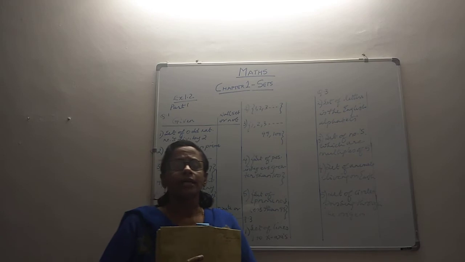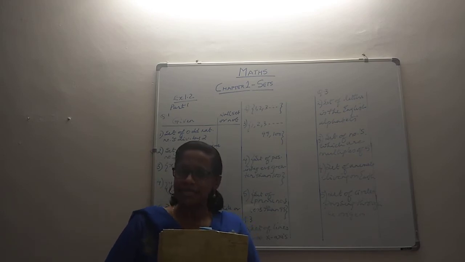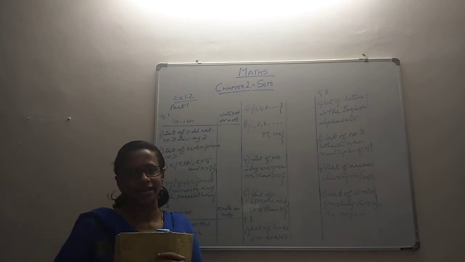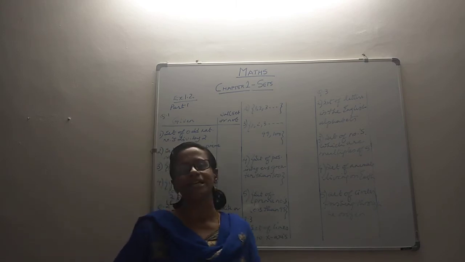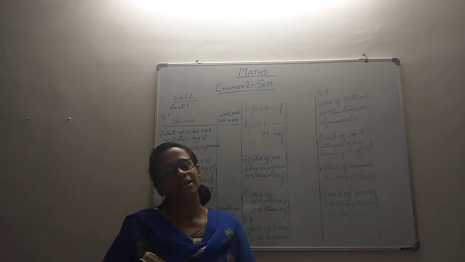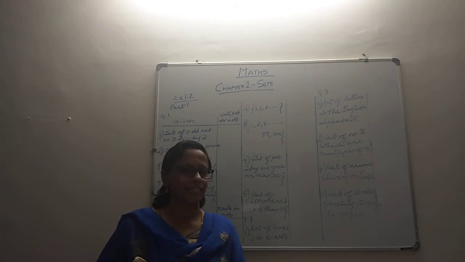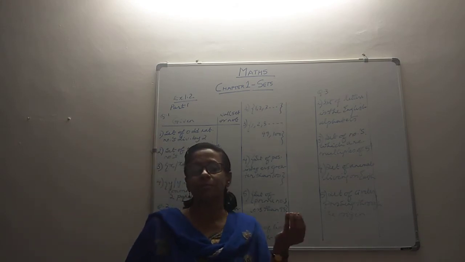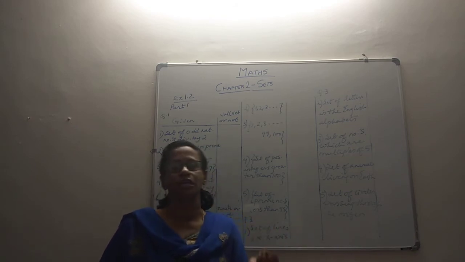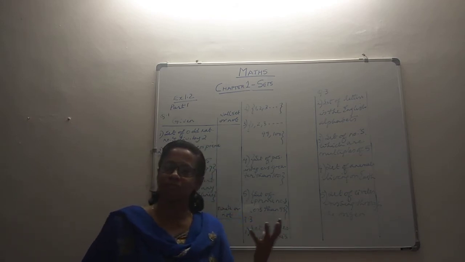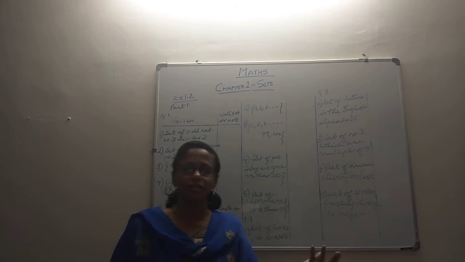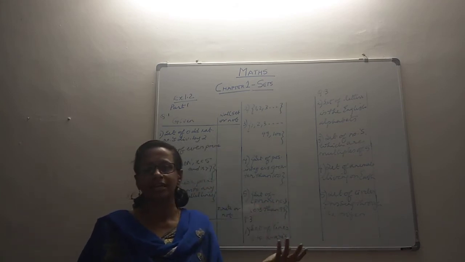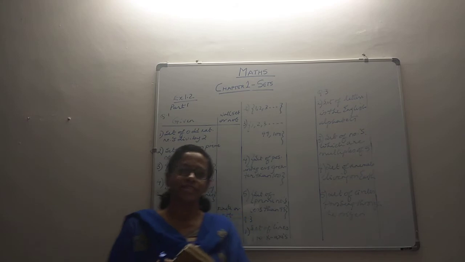Again, here we are seeing something about null set, finite set and infinite set. When a set doesn't have any element, we call it a null set. When there are elements in it, it is not a null set. If the number of elements in the set we can count, we call it finite. If it is something that we cannot count, continuing like that infinitely, we call it an infinite set. So that is what we are going to see in this exercise.